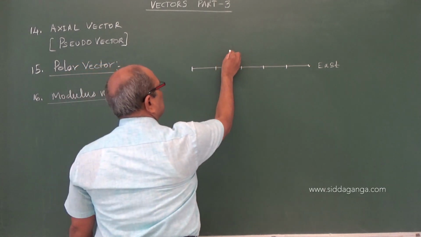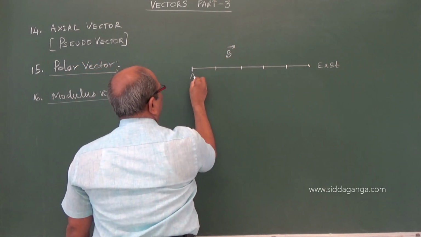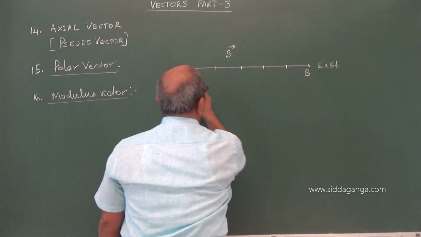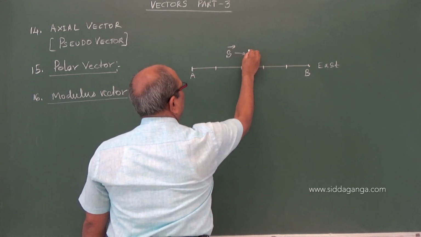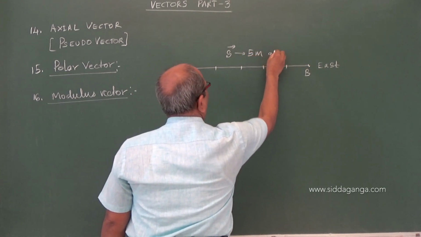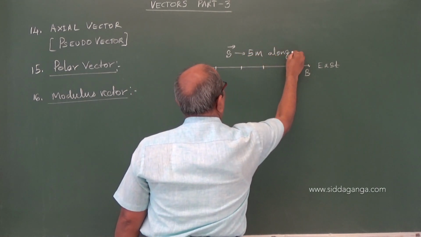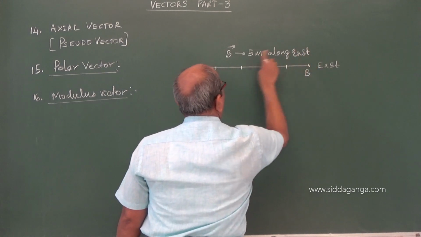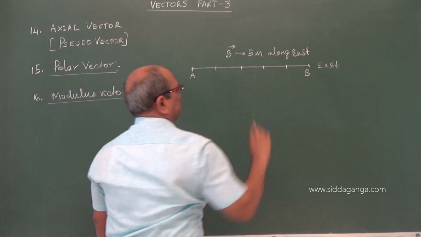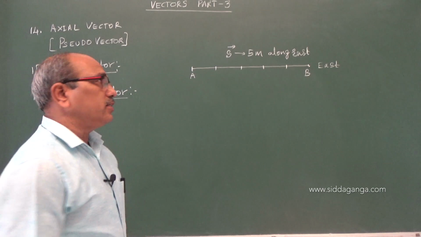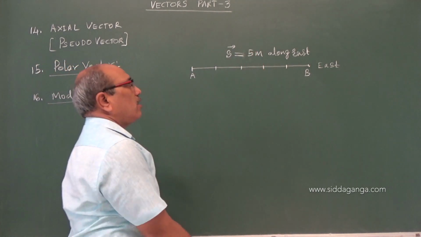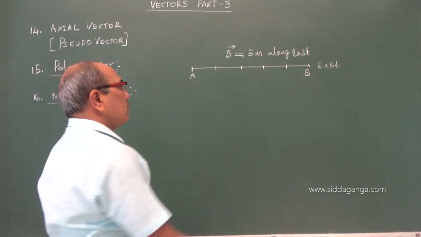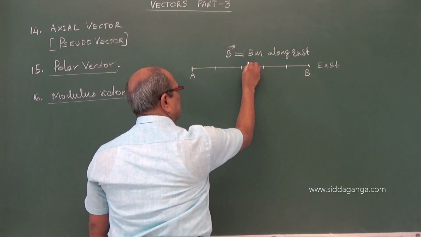Suppose the displacement from A to B is S, 5 meter along east. See, it has magnitude and also direction.